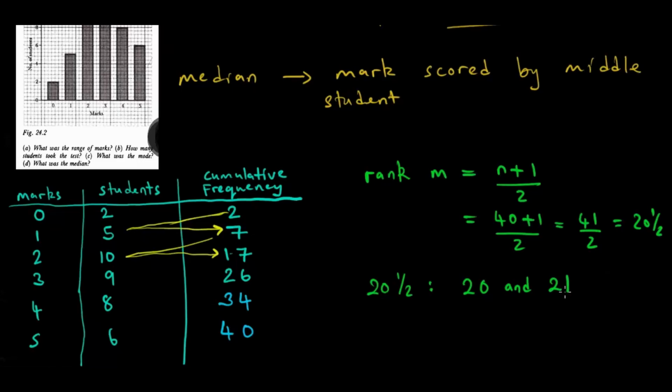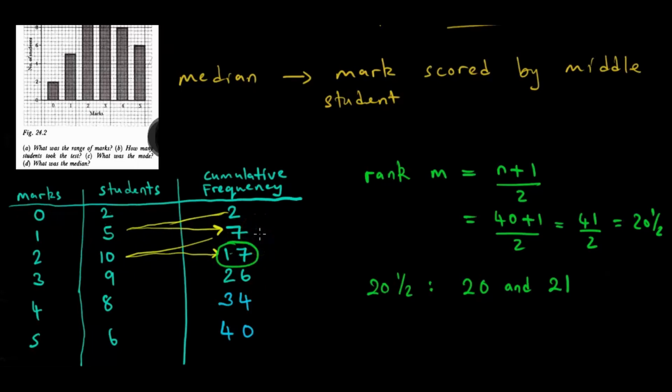So it means student number 20 and student number 21. That is where we get our median, which is the middle mark, and the student with the middle mark. When we look at the marks and cumulative frequency, we see that student number 17 has 2 marks, because the cumulative frequency started with 2 students, so student number 2 has 0, then we add those with 1, then those with 2, until we reach 17.